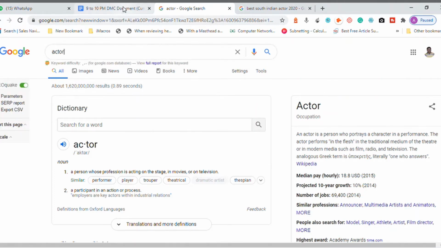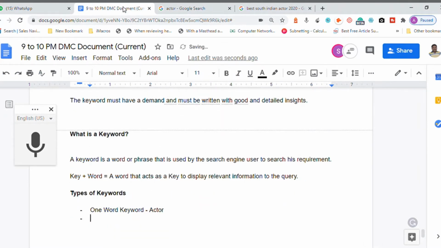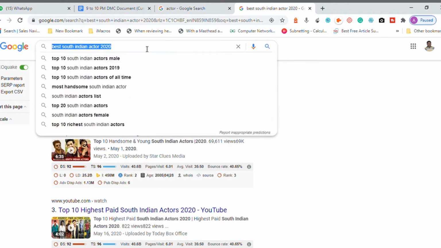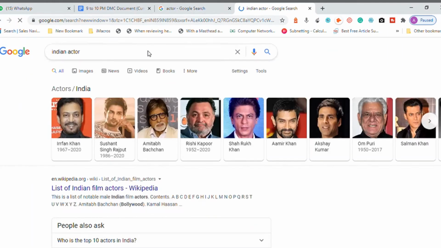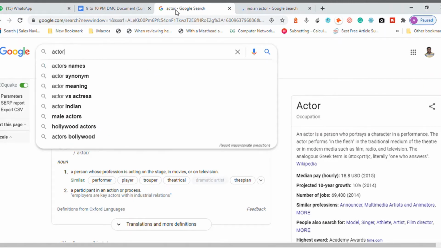Okay, actor. So one word keyword. And another keyword you can guess easily: two word keywords. For example, Indian actor. This is a two word keyword. You go ahead and search Indian actor, which means there are two words inside. When I say actor, it is very generic. So the meaning of actor is shown in the dictionary, correct?